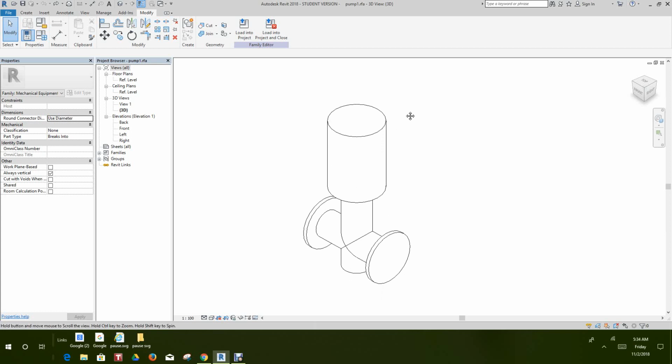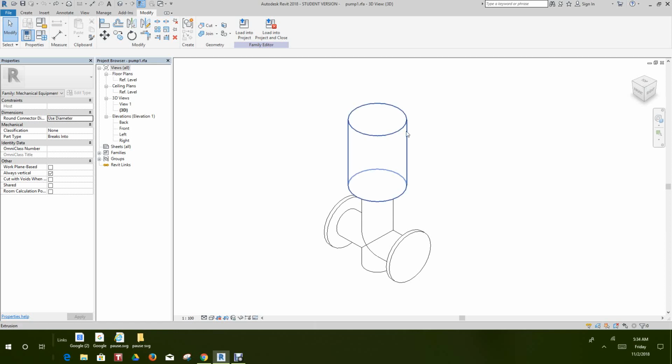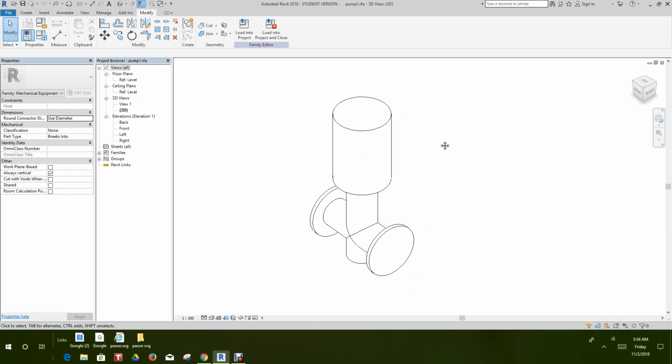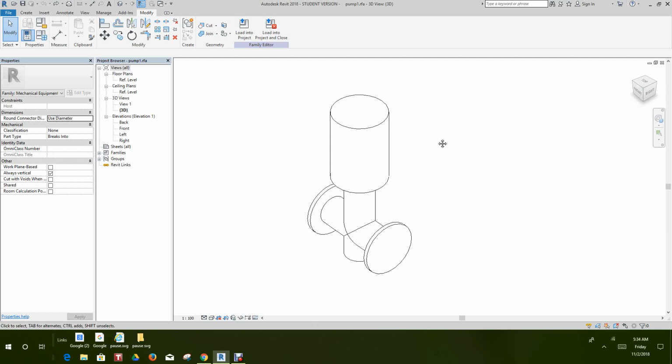So here we are. So this is the one we've been working on. So there's three connectors I want to place on here. Electrical connector and two pipe connectors. Okay, and conduit connector, we'll do that later. So let's get right down to it.